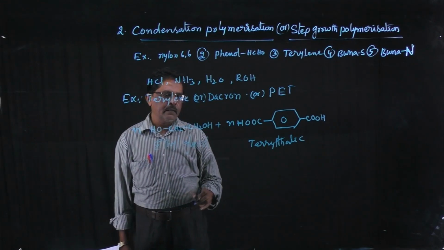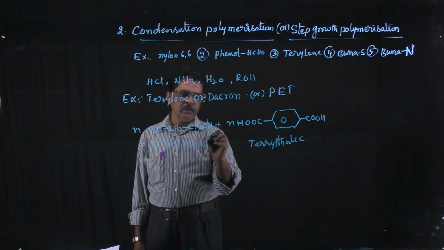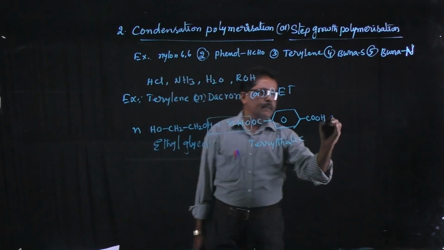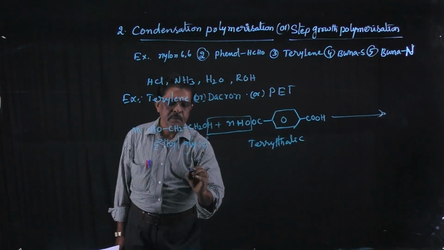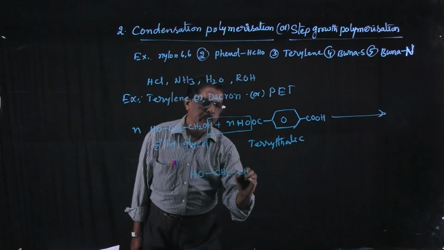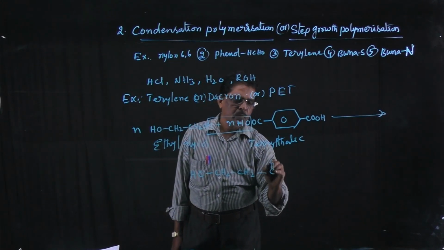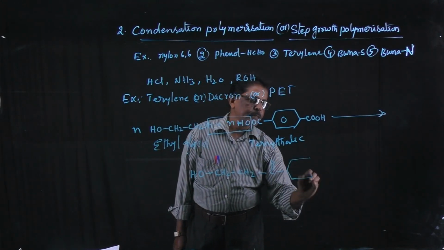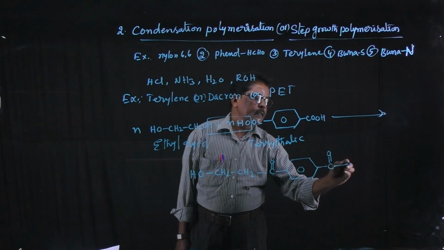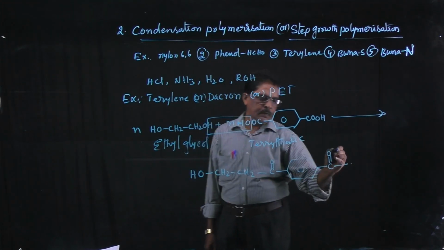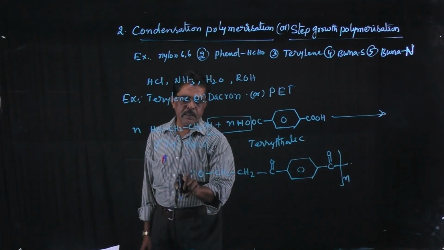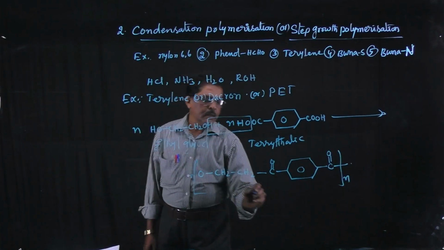So both combine with the elimination of the H of glycol and the OH of the carboxylic acid to form a polymer, to form a molecule: OH, CH2, here C double bond O, here the benzene ring, here also C double bond O. Here we have to take n moles, so this one H is also not there. Then here